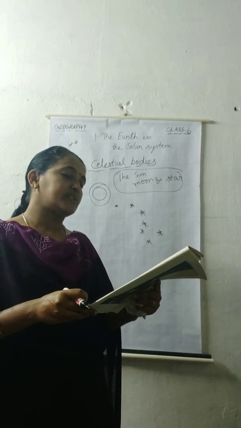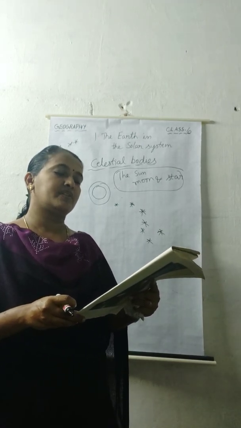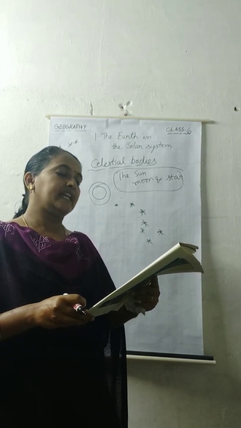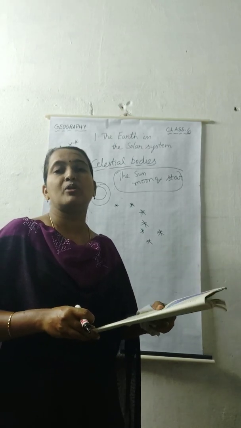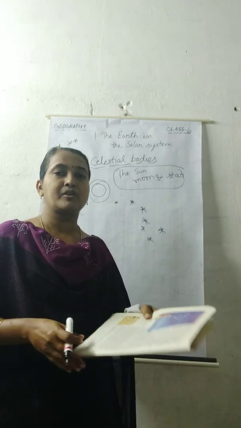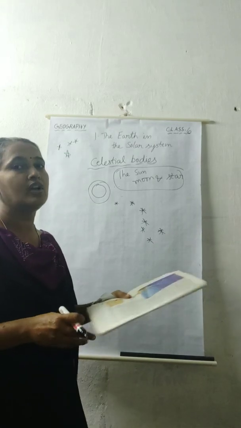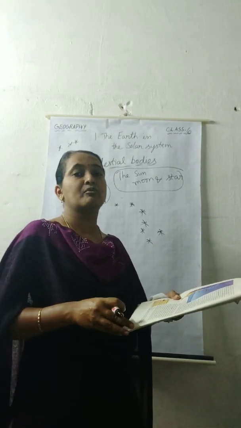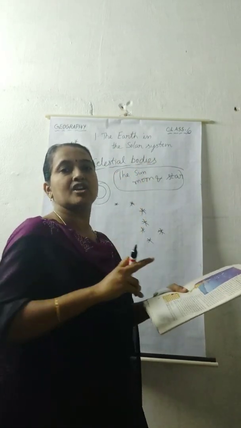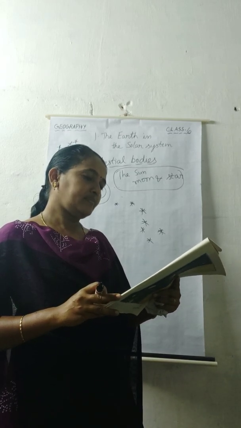In ancient times, people used to determine directions during the night with the help of stars. The North Star indicates the north direction. It is also called the pole star. In olden days, when we didn't have these lights and navigation, nowadays we use Google Maps to go here and there. If you don't know in which direction we have to go, we use Google Map. But in olden days, basing on the direction of these stars, people traveled from one place to another.